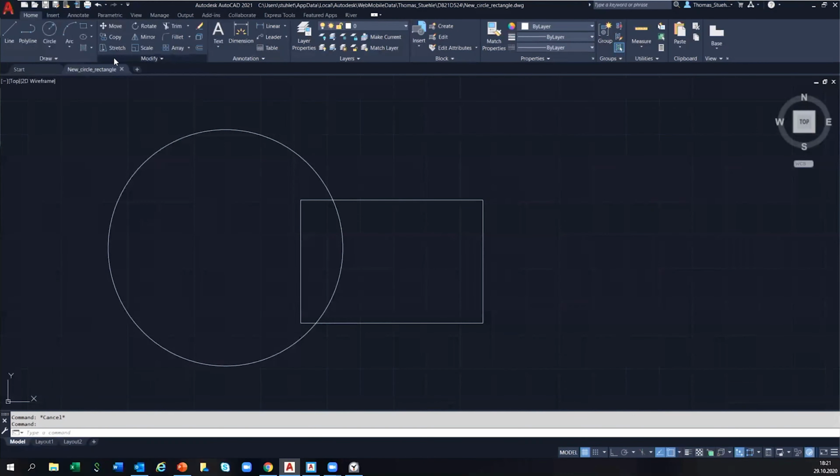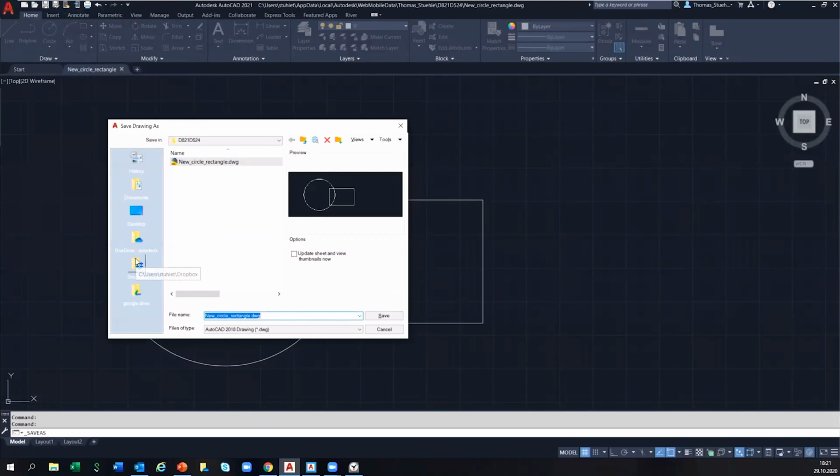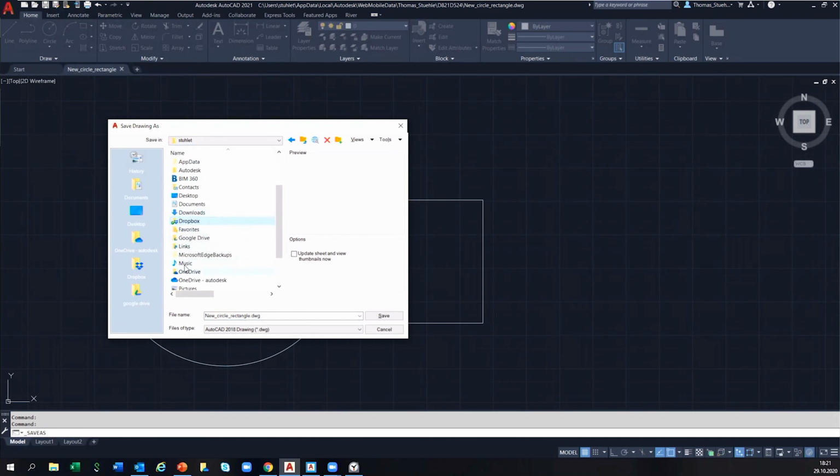We save the drawing, and now, for example, we save it not on the desktop, but on a OneDrive folder, on a Dropbox folder, on a Google Drive folder, on a BIM 360 folder. I have them all here under my documents. There's a BIM 360 folder, there's a Dropbox folder, there's a OneDrive folder, and I can save them there directly.